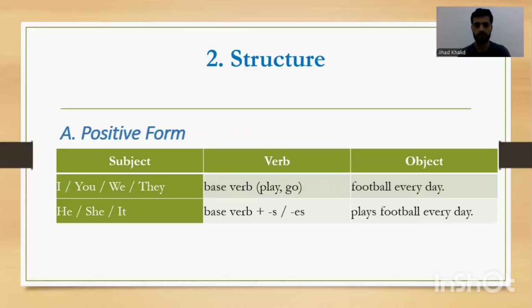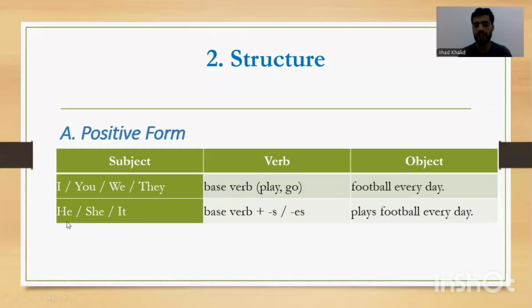Okay, singular and plural. Then we have a verb. Subjects for plural: I, we, you, they. These are plural subjects. Then we have the base verb, play, go. Base means without ed, without ing. Only the simple verb. For example, you say what? I play football every day. They play football every day. We play football every day. You play football every day.